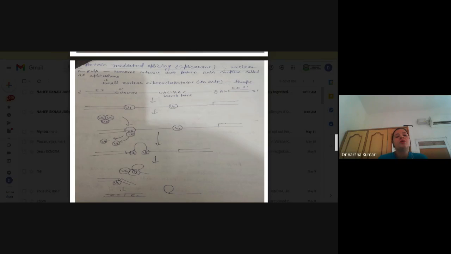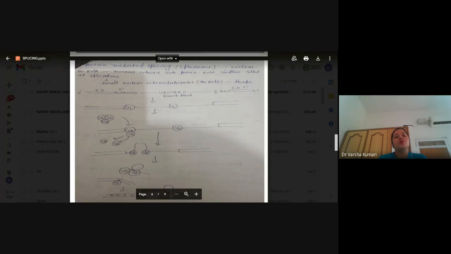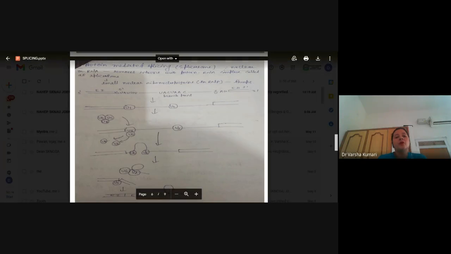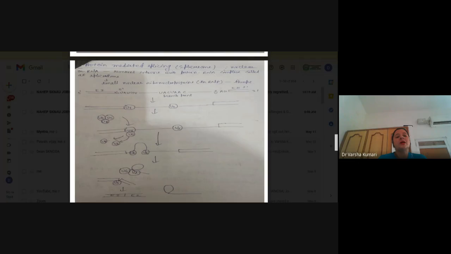Now the role of the snRNPs comes. First U1 is going to bind at the 5' end, and you can see in the diagram this U1 has bound at the 5' end, and U2 is going to bind at the branch point. Now after this there is a complex of U4, U5 and U6. They come to bind at the 5' end, and U2 already exists at the branch point.